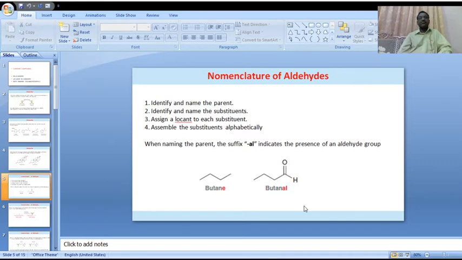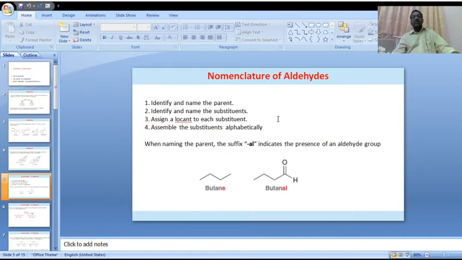Like that, naming follows the common system and the IUPAC system, depending on the number of carbons in the parent chain and how many carbon atoms are involved in that particular chain. We can call it alkanal.